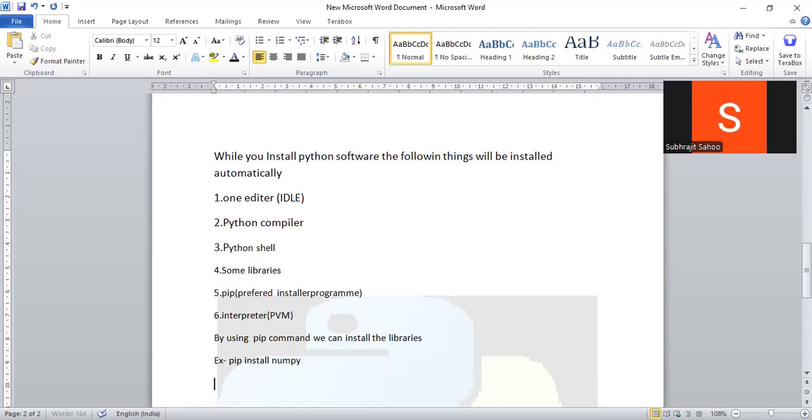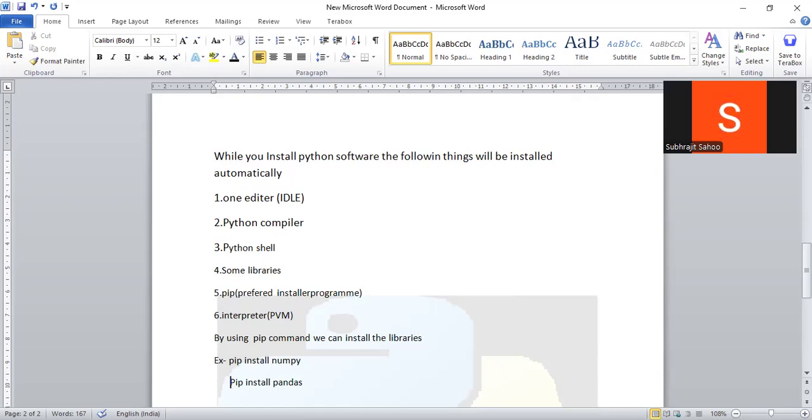One more I'll give here: pip install pandas. This is one library which is used for statistical mathematics, right? We are using these libraries' functions, libraries where a lot of functions are used. We can write the program in a very easy way by using these libraries, NumPy and pandas.